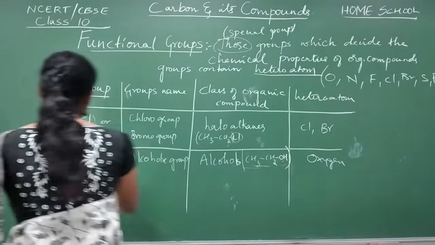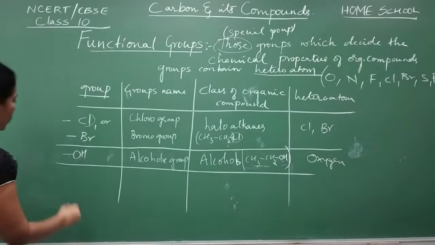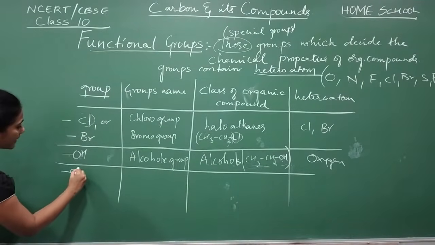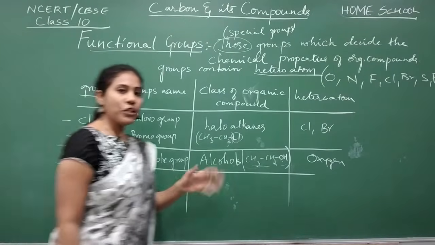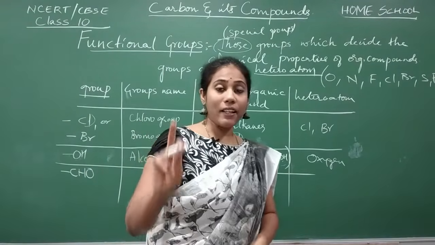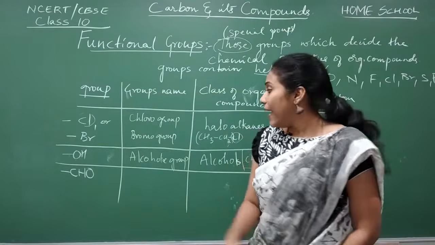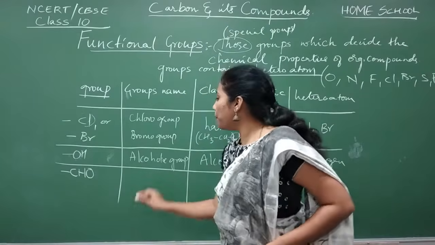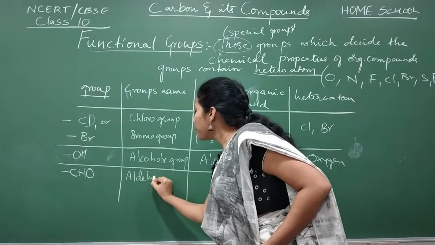Let us go for the next group. The next group, very important group, CHO. Carbon, hydrogen, oxygen together make one group. What is that group? CHO. And this CHO group is called the aldehydic group.